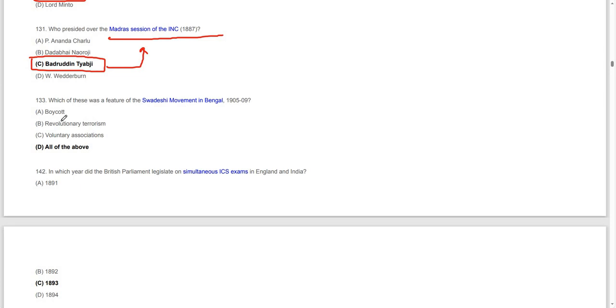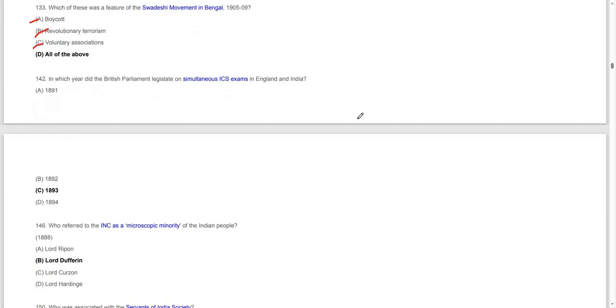Which of these was a feature of the Swadeshi movement in Bengal, 1905 to 1909? Boycott, revolutionary terrorism, voluntary association, all of these. Boycott was one, then comes revolutionary terrorism, then voluntary association. These are all there.